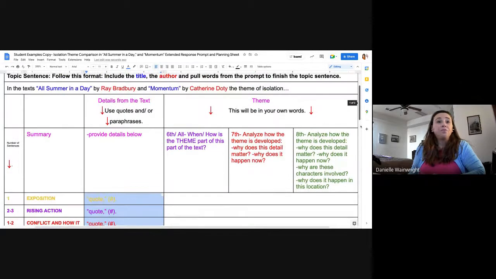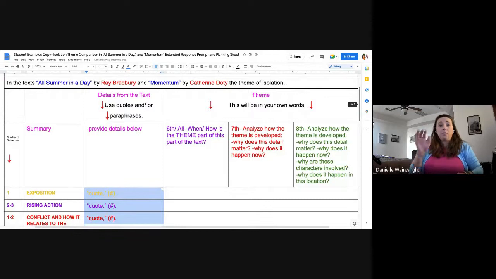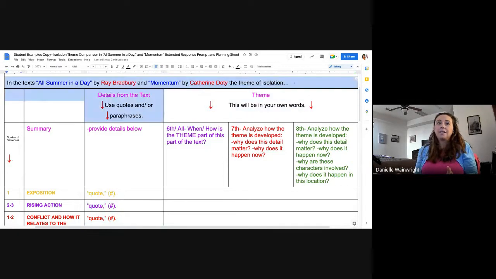So when we start this, you're going to do it a little bit at a time, right? And you might even write this topic sentence last or near last.